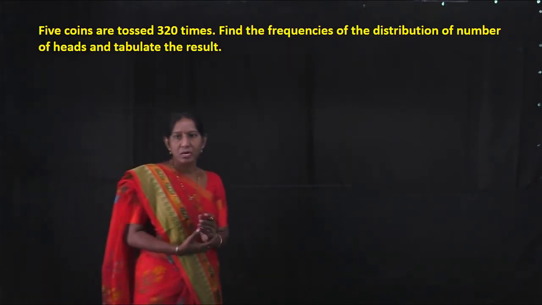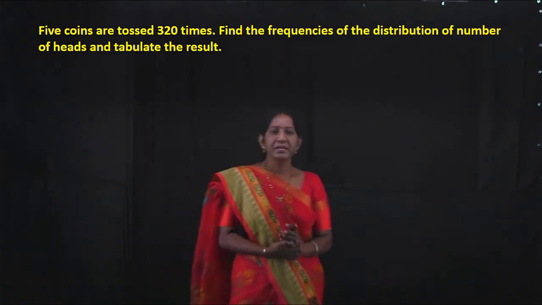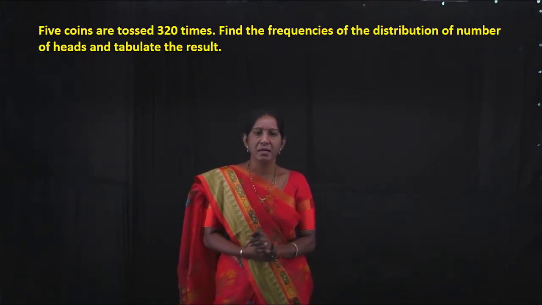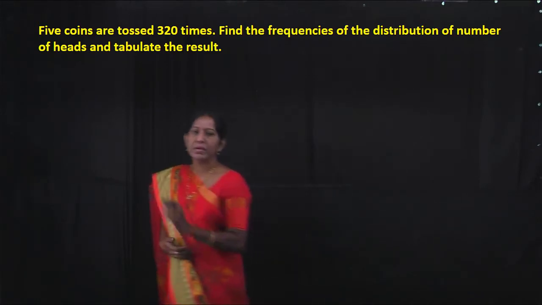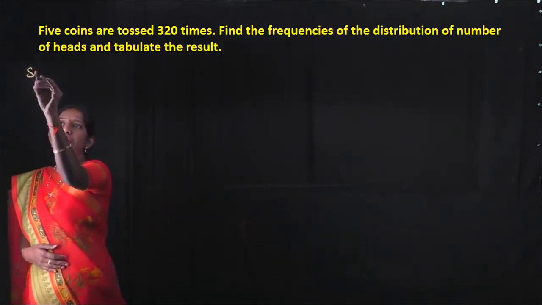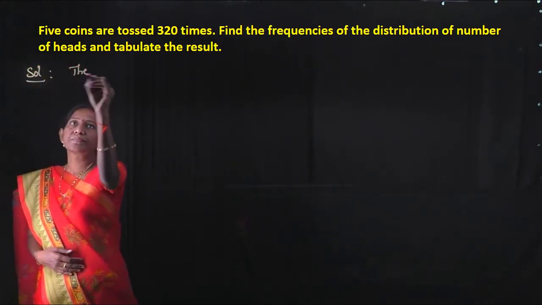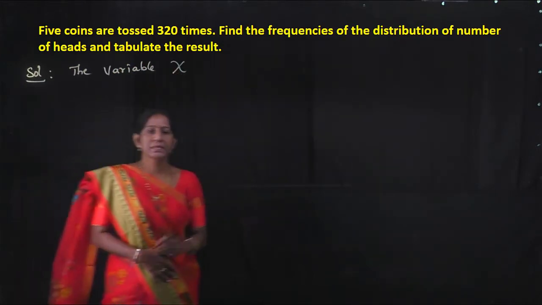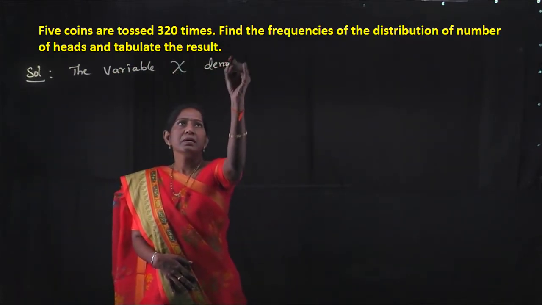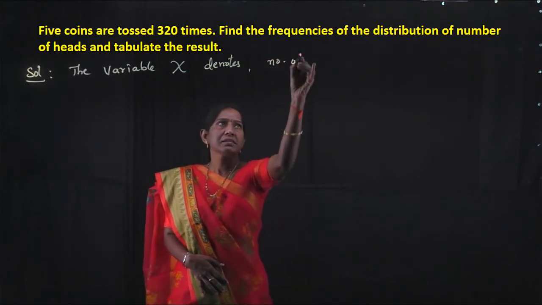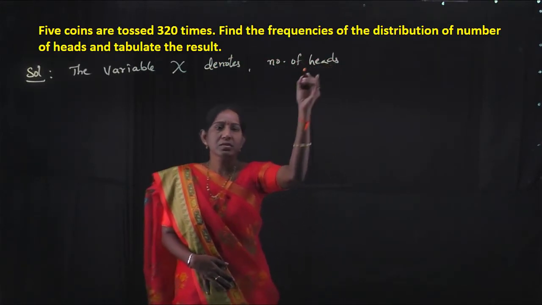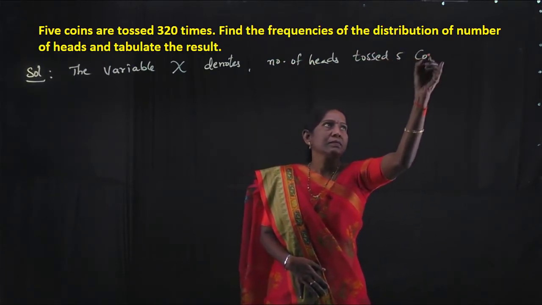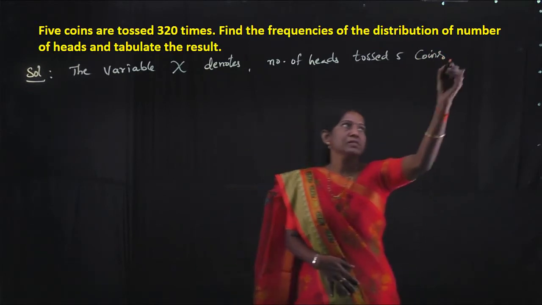5 coins are tossed 320 times. Find the frequencies of the distribution of number of heads and tabulate the result. The variable x denotes number of heads when 5 coins are tossed 320 times.